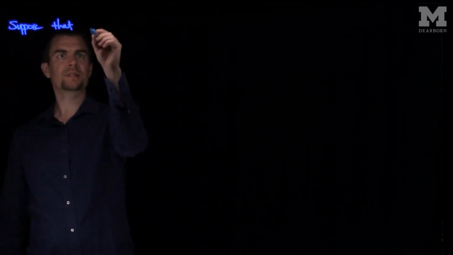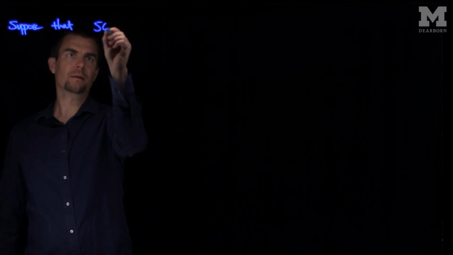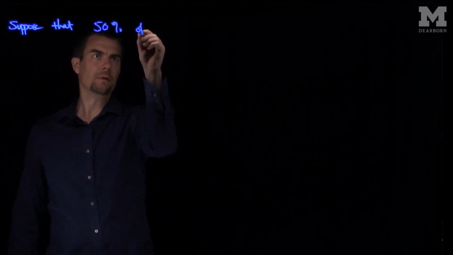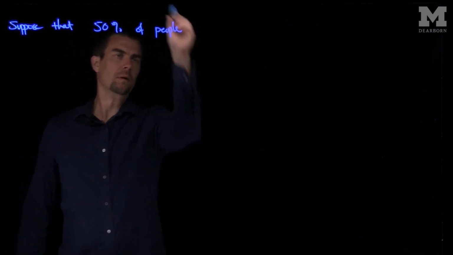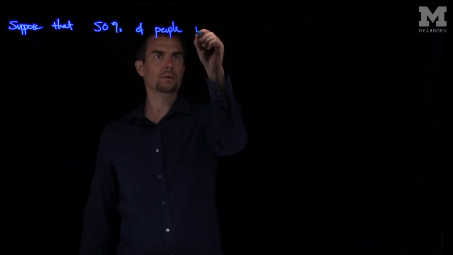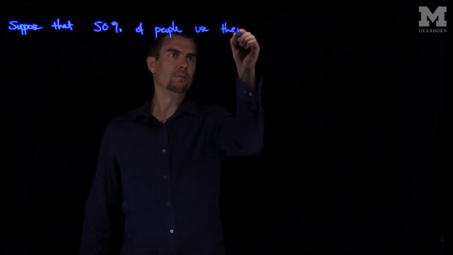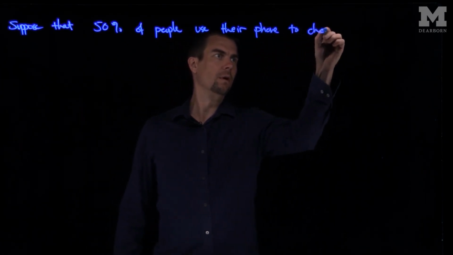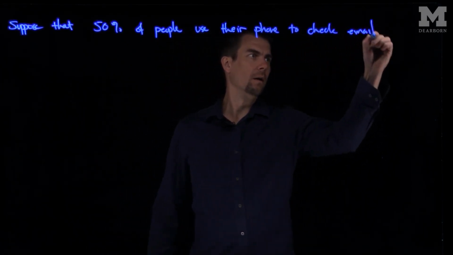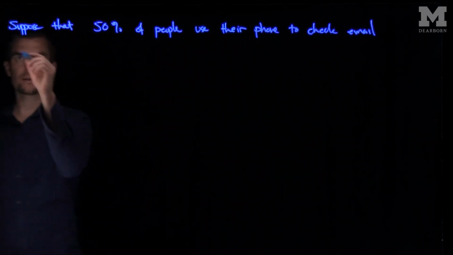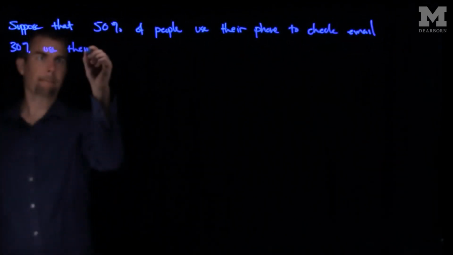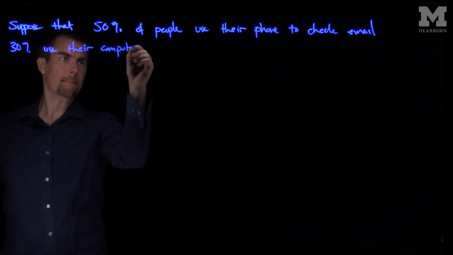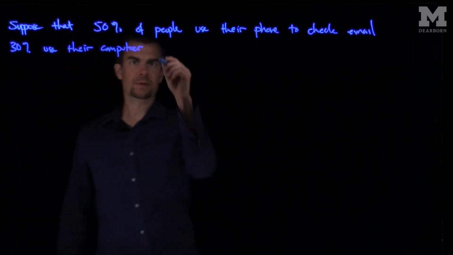that, let's say, 50% of people use their phone to check email, and 30% use only their computer, and 10% use both.